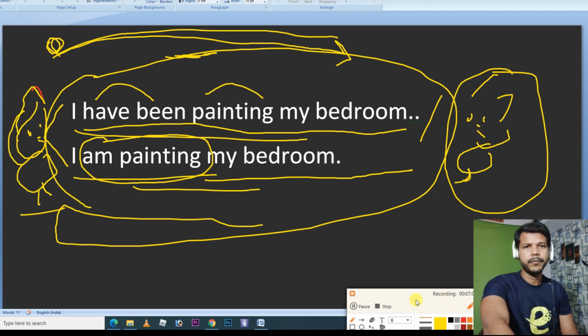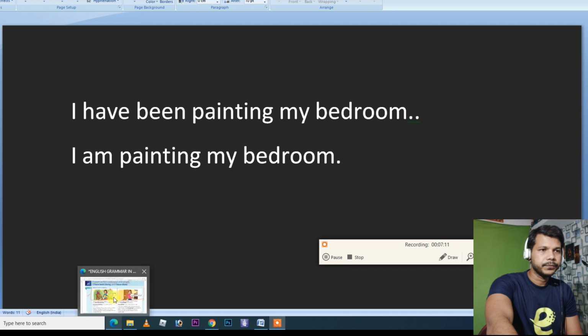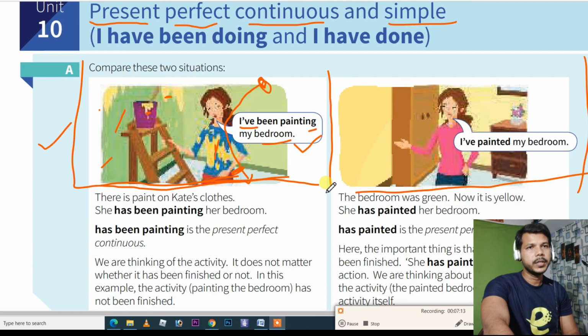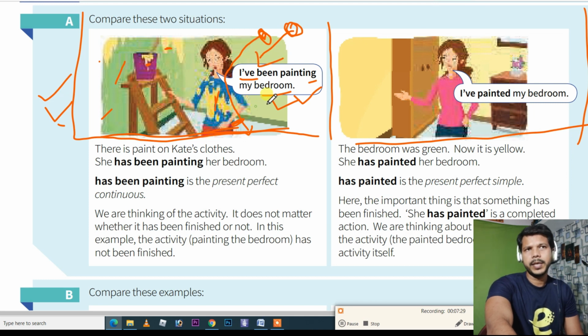Okay, fair enough. Now a question comes. Here you understood that I have been painting my bedroom means I am still painting. My painting work started some time ago in the past and since then this work has been going on, so still I am painting. That's why have been.